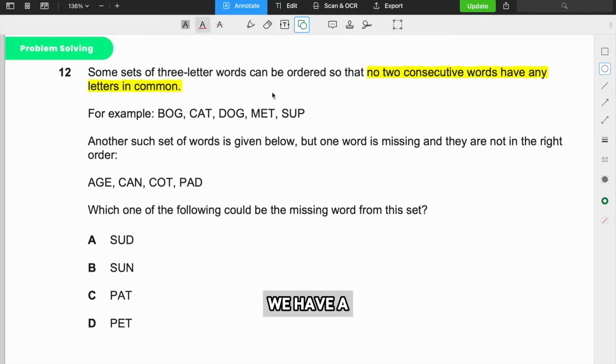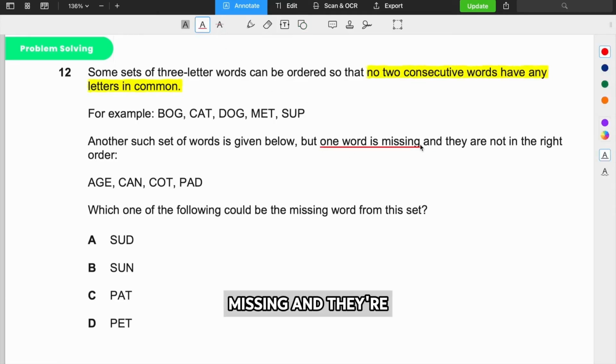So we have a few issues. One word is missing and they're not in the right order. Okay, so this is pretty hard. We actually have a set of 5 words. Right now we only have 4 words, but one is missing. So we have a set of 5 words and they're not in the right order.